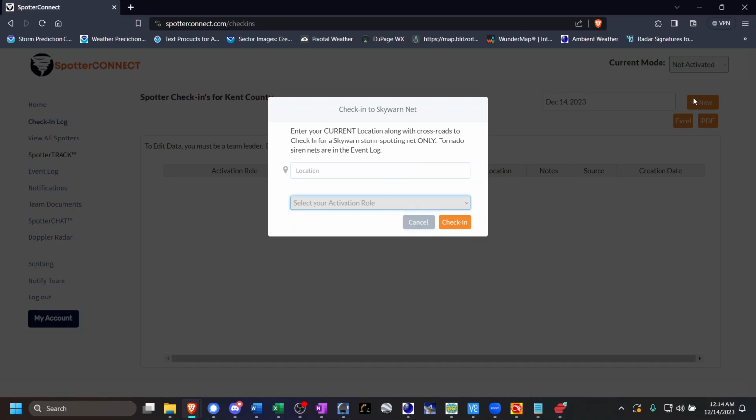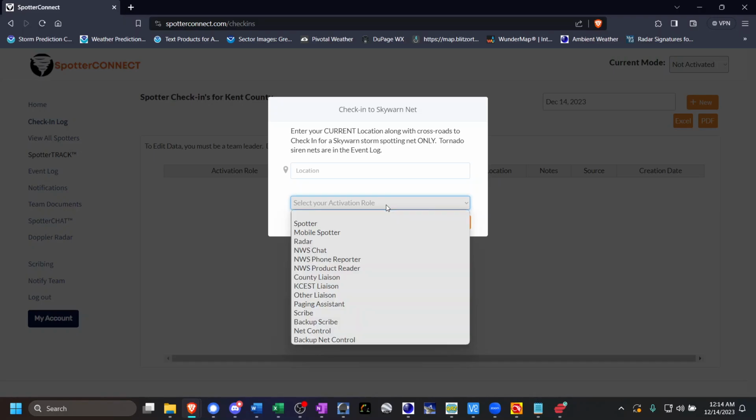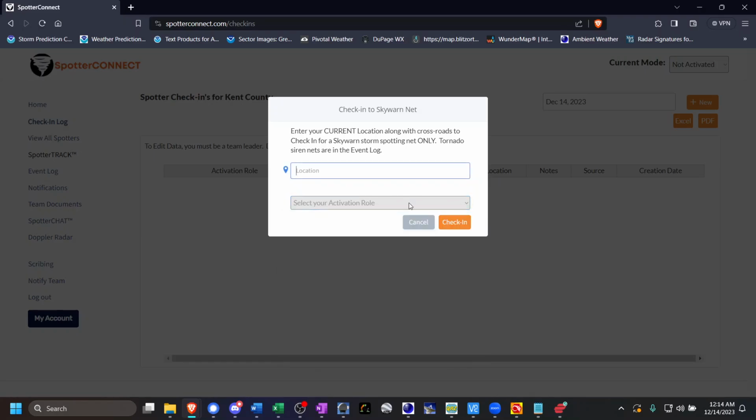You can click New, and you as a scribe do have the ability to set your activation role. That is because you will be acting on behalf of the net controller to record all of the roles and reports and check-in data for everybody. And so you have the ability to record what your assigned activation role is. That is not a feature that the standard spotter role has.